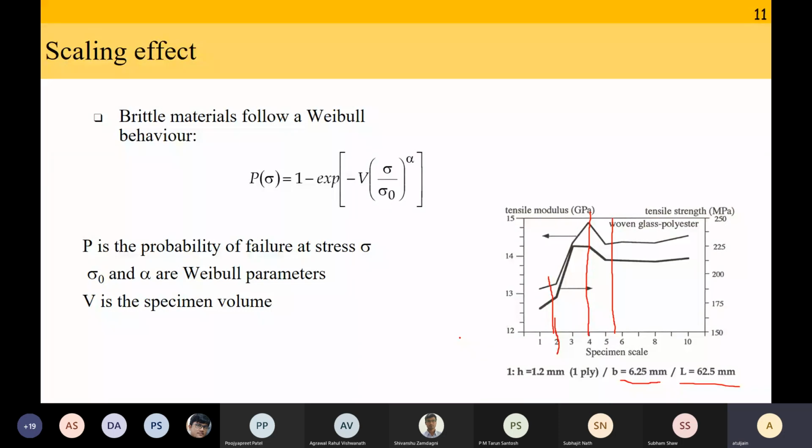So, based on this figure, what is the specimen scale that I should use? More than 5. Otherwise, my data is not reliable. This effect of your composite properties varying as a function of the specimen scale is sometimes known as the scaling effect.